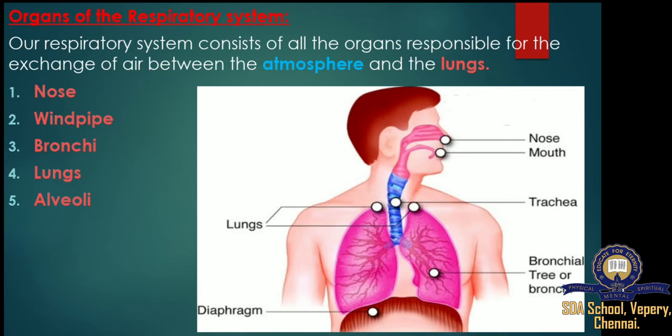Next, we will discuss the organs of the respiratory system. Our respiratory system consists of all the organs responsible for the exchange of air between the atmosphere and the lungs. Exchange of air means intaking oxygen and releasing carbon dioxide. Together they form what is called the respiratory tract. Let us see what the organs of the respiratory tract are. The first one, nose, windpipe, bronchi, lungs, and alveoli.